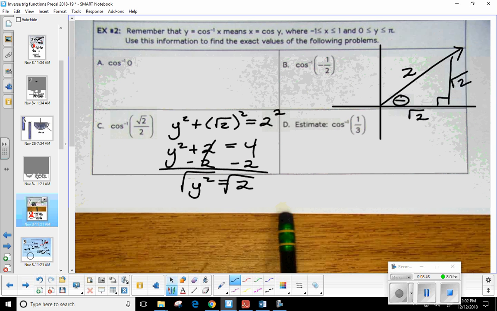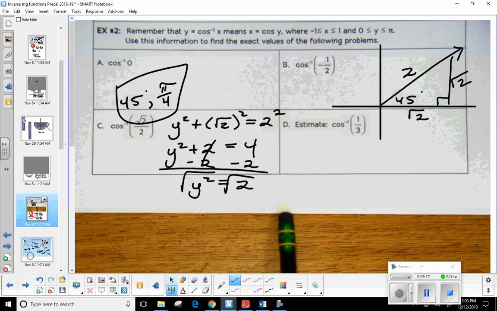So is this one of my special right triangles? Is Antonio right? Yeah, in fact, which is it? How do we know it's 45? What immediately tells me that? The two legs turned out to be exactly the same. So I know that has to be 45 degrees. So the answer to this would be 45. Now, what if I wanted to put it in radians? What's 45 degrees as a radian? Pi over what? 4. That is exactly right.